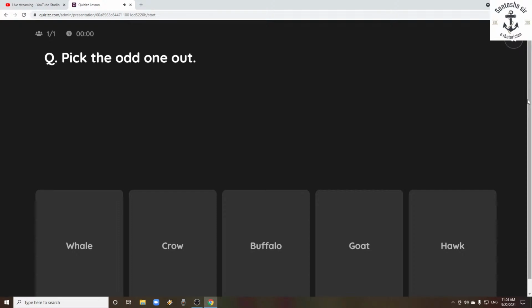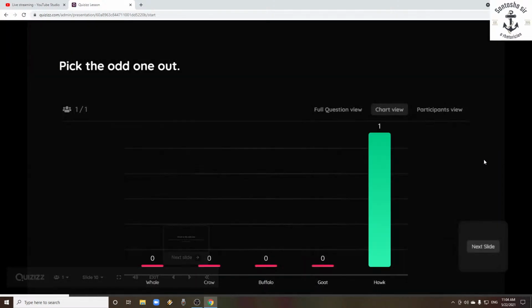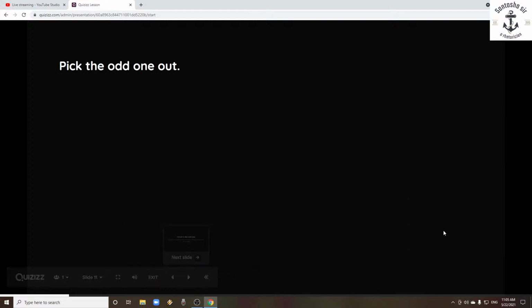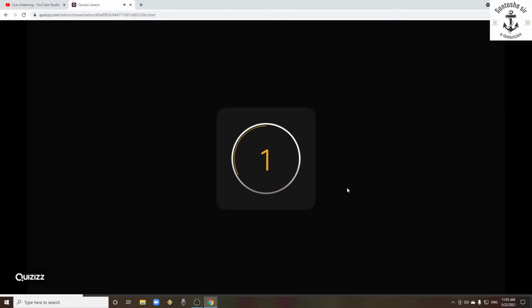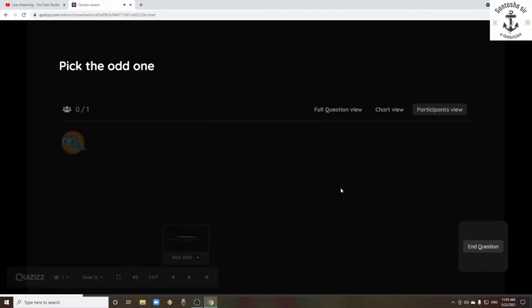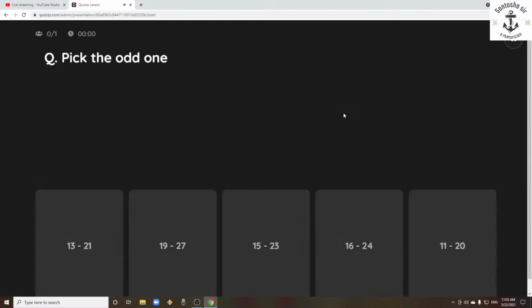Here, pick the odd one out. We have the options: whale, crow, buffalo, goat, hawk. If I remember, the majority of the participants selected whale on that day, but hawk is the right answer. Why hawk is the right answer? Why is it not whale? Because all the other mammals, including whale, give birth. They are mammals, whereas hawk is a bird and it lays eggs. That is why hawk is the odd one. But looking at the whale, maybe they thought, because it is the only animal which lives inside the water, they selected it.